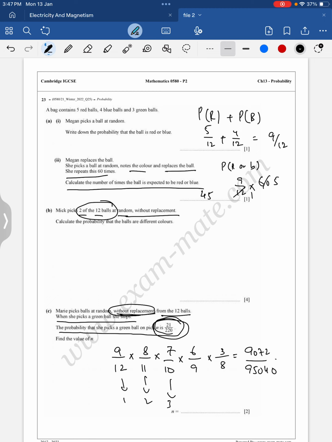If I simplify it on the calculator, I'm getting 21 upon 220, which is the required probability. So this came in the fifth pick, right? This is called trial and error, which we did to simplify this question. So fifth is the answer.